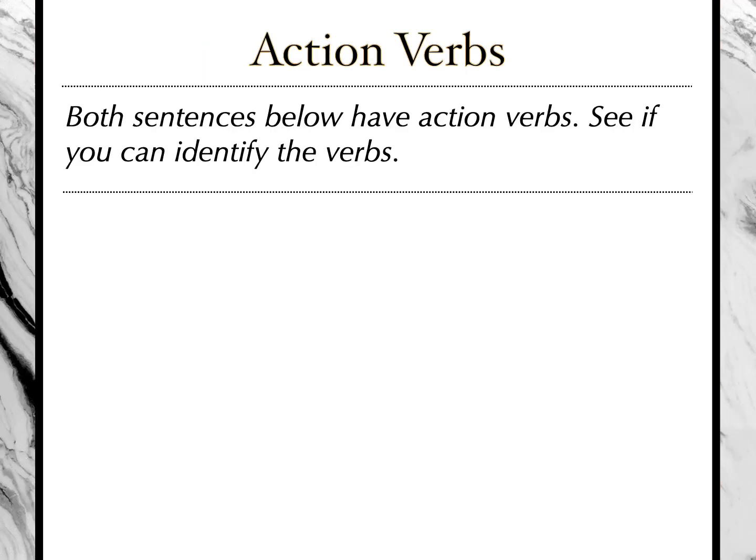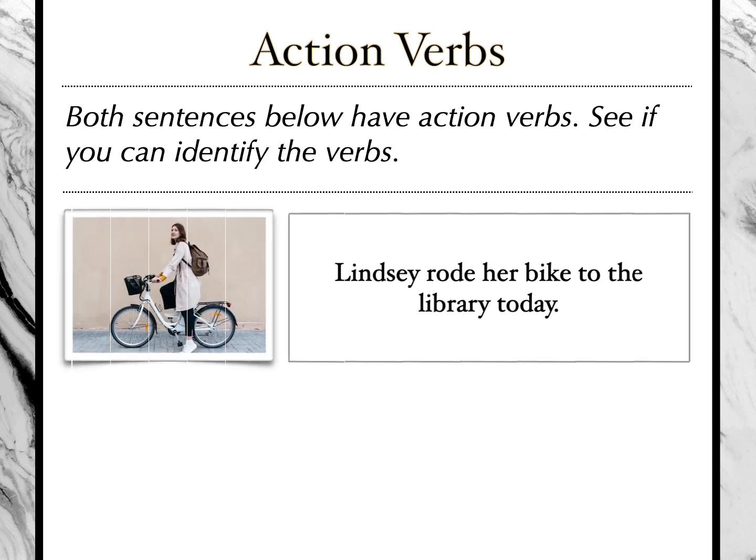So let's look at a couple sentences that have action verbs. Both sentences that I'm going to give you have action verbs. See if you can identify the verbs. So our first sentence, Lindsay rode her bike to the library today. So where is the action in that sentence? What did she do? She rode. She rode her bike. So rode is your action verb.